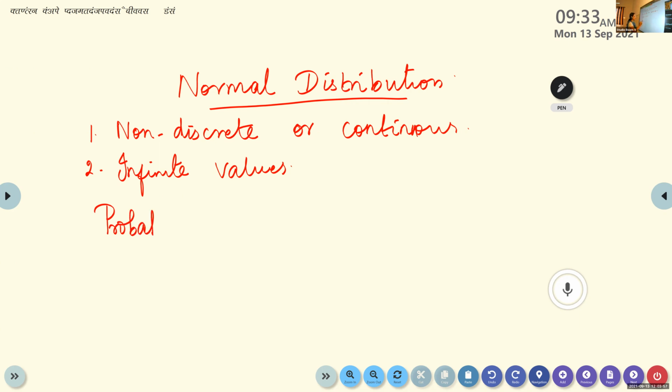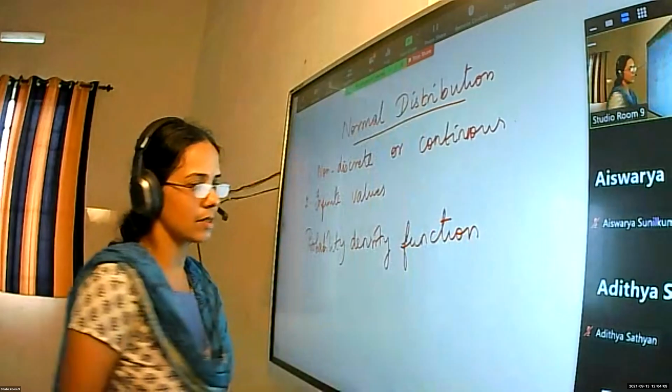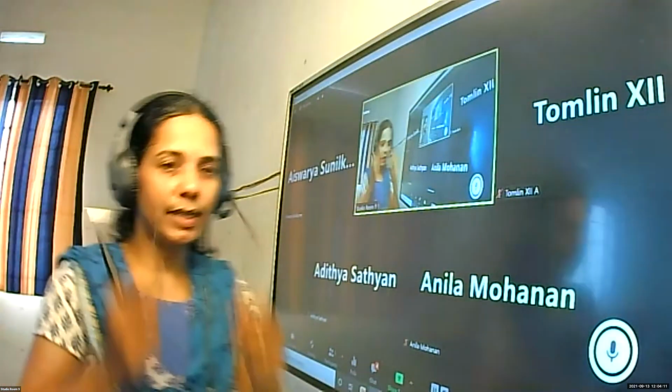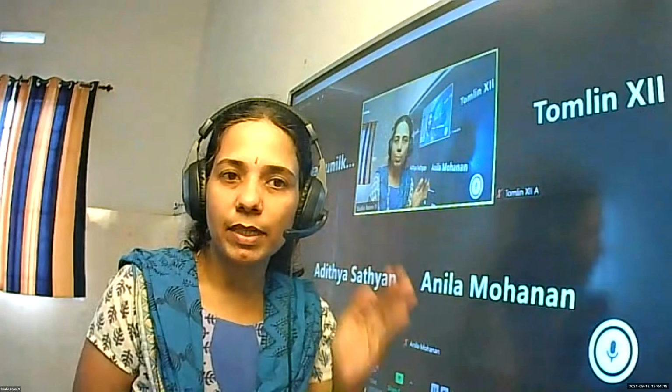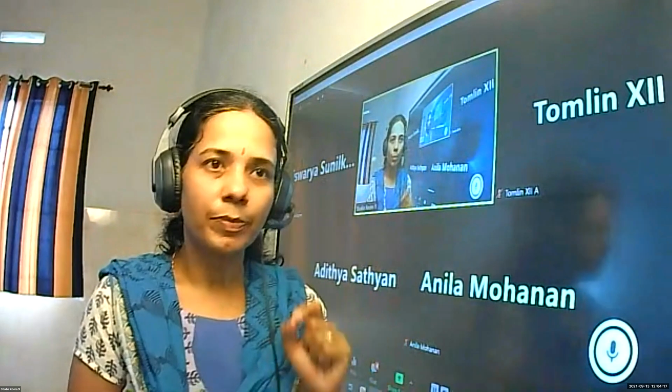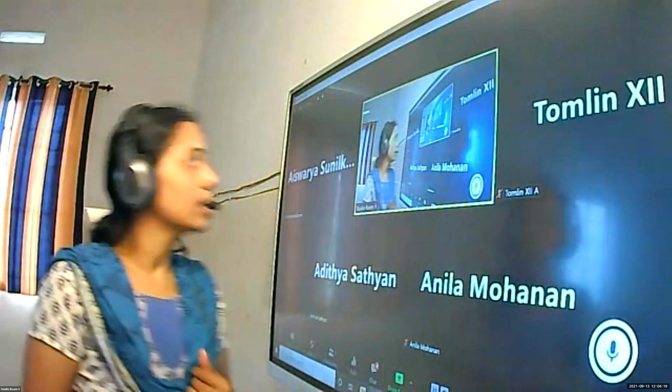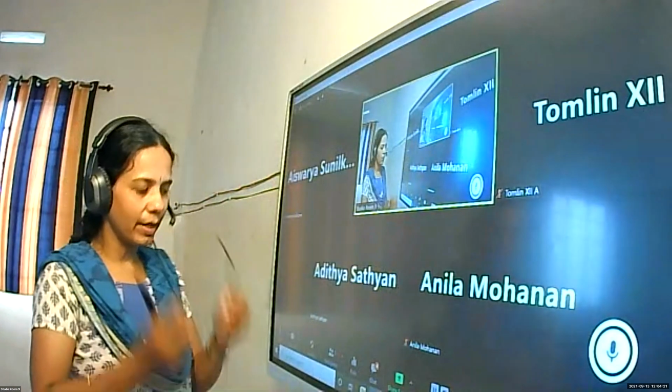Now write the next heading, probability density function. I think you have the textbook. All of you open your textbook. A continuous probability distribution function will satisfy a few conditions. Like in discrete, we say the probability of an event is greater than or equal to 0 and the sum of all probabilities is 1. Same way, a continuous distribution function will satisfy these conditions.